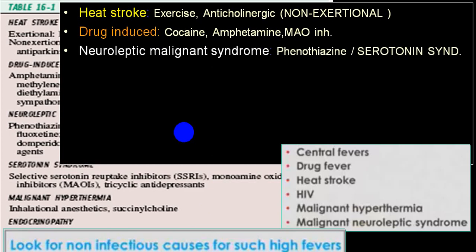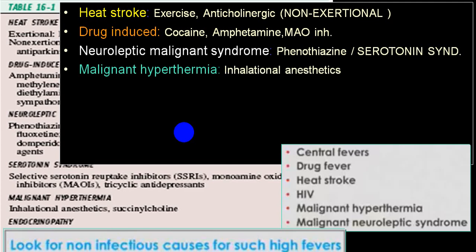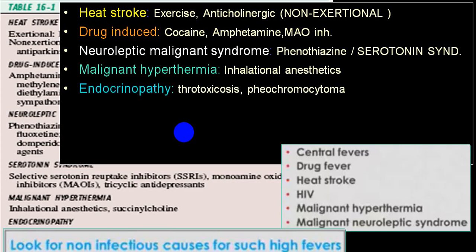There is one classical disorder called neuroleptic malignant syndrome, which is because of the use of neuroleptic drugs, and serotonin syndrome also comes in. There is malignant hyperthermia secondary to anesthetics, we call inhalant anesthetic. There are endocrinopathies. Classical examples are pheochromocytoma and thyrotoxic crisis.